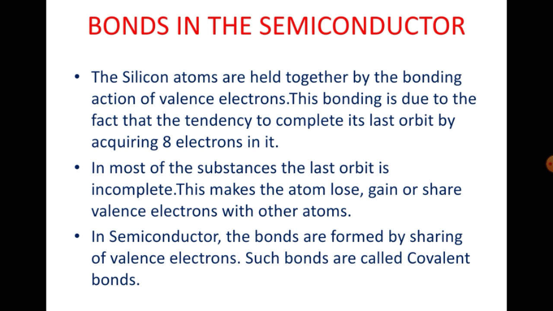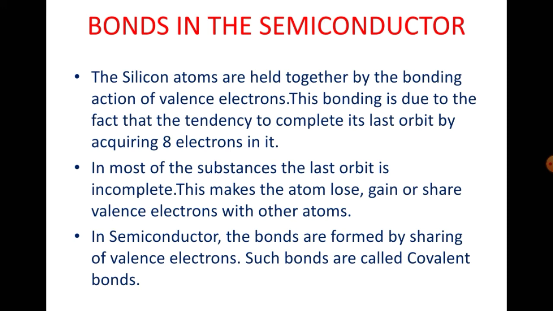Now talking about the bonds in the semiconductor, the silicon atoms are held together by the bonding action of the valence electrons. This bonding is due to the tendency to complete its last orbit by acquiring the 8 electrons in it. As I said before, the silicon atom will tend to complete its last orbit by acquiring the 8 electrons from the nearby valence electrons.